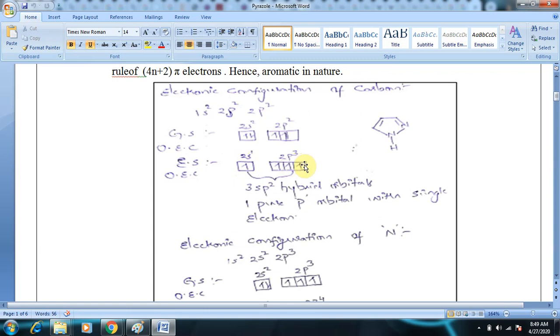And as we said, the hybridization in pyrazole is sp2, so we need 3 sp2 hybrid orbitals. So here 1 s orbital and 2 p orbitals will combine to give 3 sp2 hybrid orbitals. The other pure p orbital has a single electron.